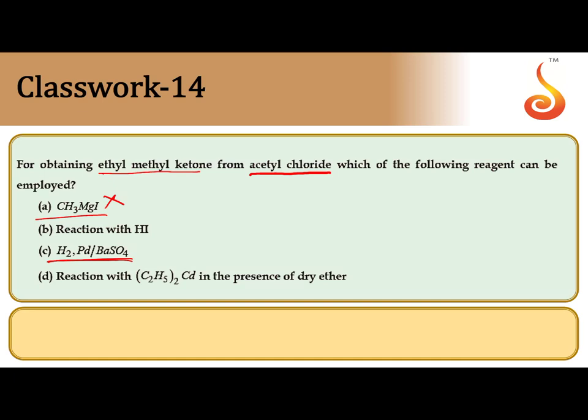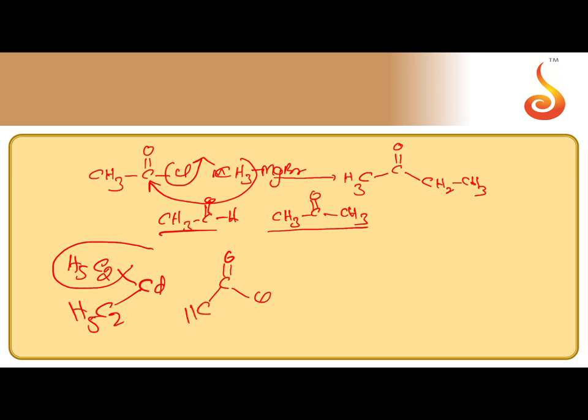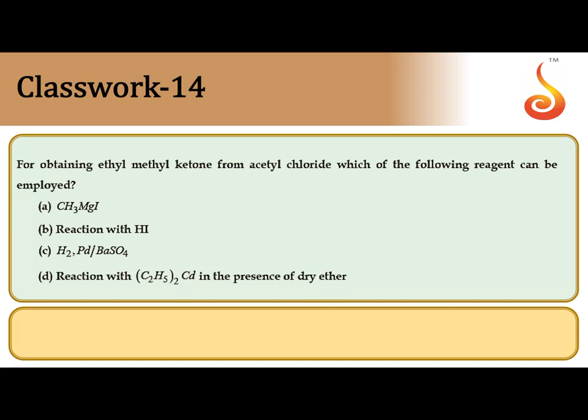Then the correct option is reaction with diethyl cadmium. This is SN2 reaction, diethyl cadmium. Since carbon is attached to the less electronegative cadmium, it acts as nucleophile. So this nucleophile attacks at electrophilic carbon of the acetyl chloride, then C2H5 one side, CH3 other side. This is the correct answer. So the correct answer is reaction with diethyl cadmium.